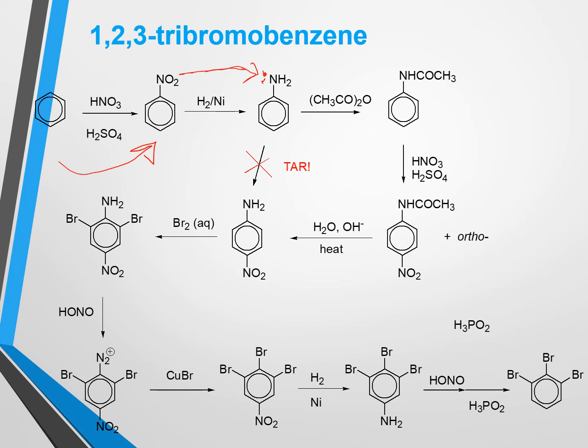For this we can go for acetylation reaction using acetic anhydride. In that case, after dissociation of acetic anhydride, an acetyl electrophile will be produced, and the acetyl electrophile will tie up with the nitrogen using its lone pair. So the amino group will be converted to like this, and after that we can go for nitration.